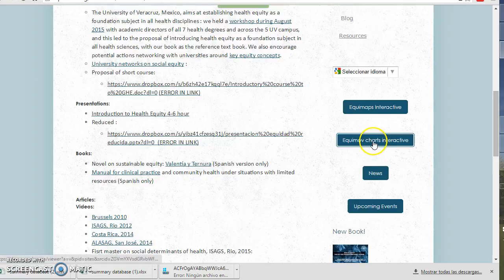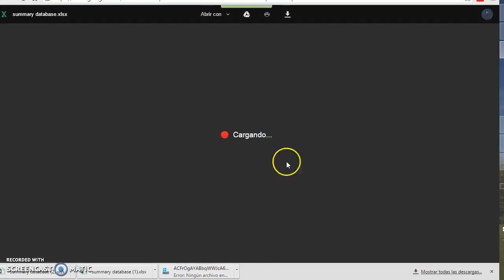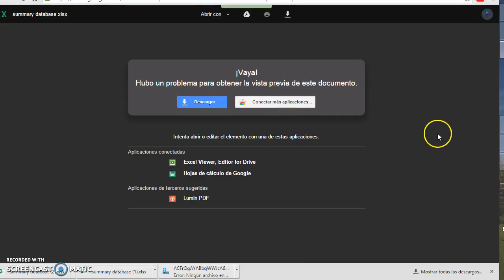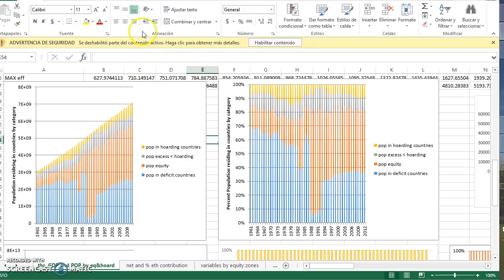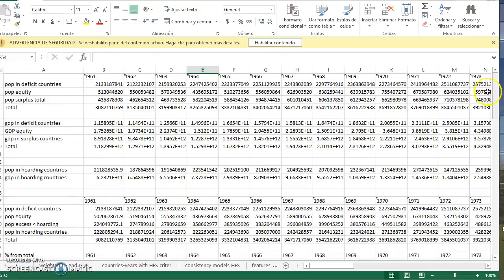So if you click on the EQUIMOV charts interactive, please be careful here because you will see a screen showing up. This is in Spanish, but if your computer is configured to be shown in English, it will be. So you download here your database, which we call the summary database. This summary database includes a number of spreadsheets, and it will guide you through all the analysis we've done and how we've reached our conclusions.